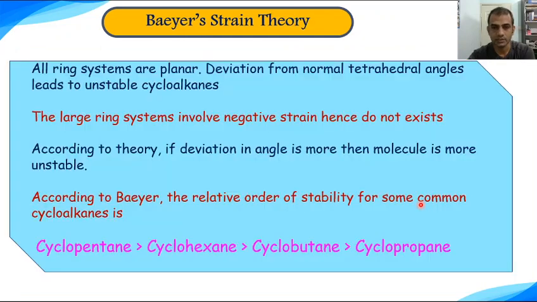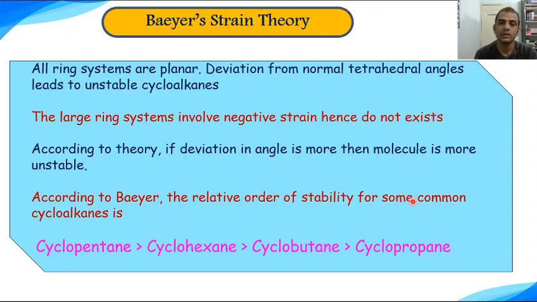So from this observation, Bayer stated that all ring systems are planar. Deviation from normal tetrahedral angles leads to unstable cycloalkanes. The large ring systems involve negative strain and hence do not exist according to Bayer. According to his theory, if deviation in angle is more, then the molecule is more unstable and thus more reactive.